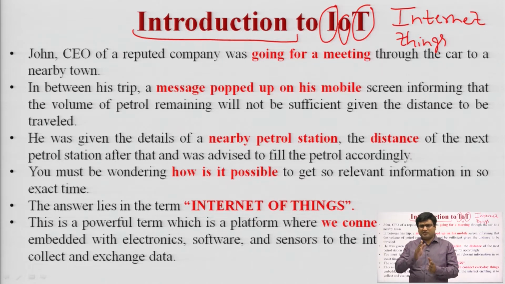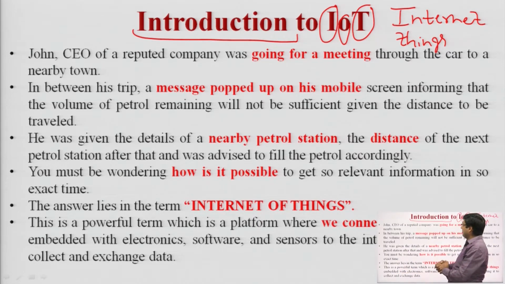There is another Internet arising, that is the Internet of Things. It is not about connecting the people, it is basically connecting the things. Things we can say are machines. So, Internet of Things is the connection between one machine and another machine, and all are connected via the Internet. Let us take some example before going into depth of the IoT.